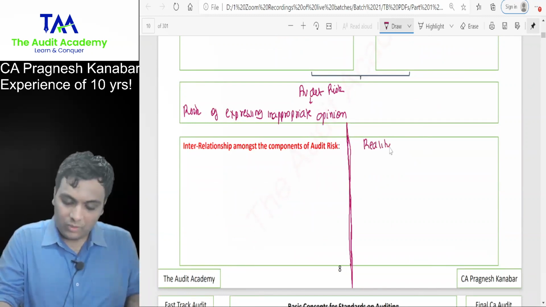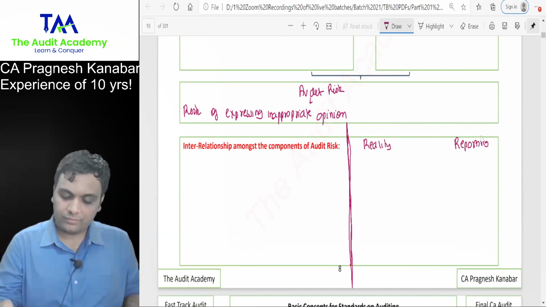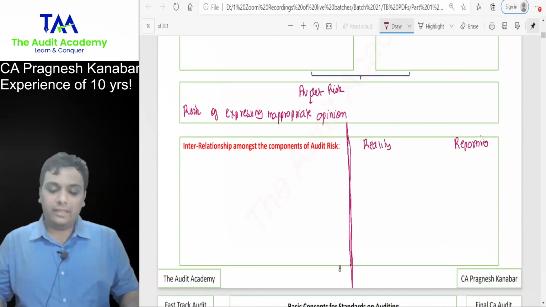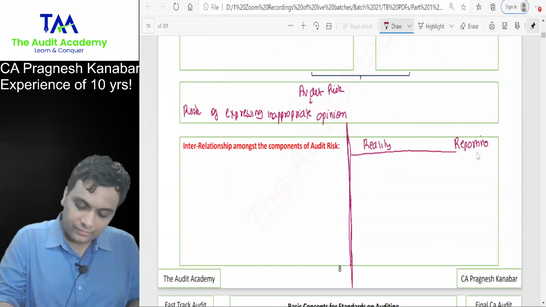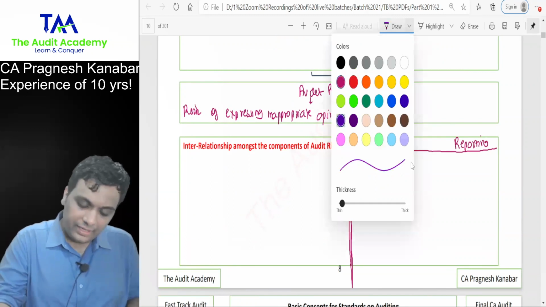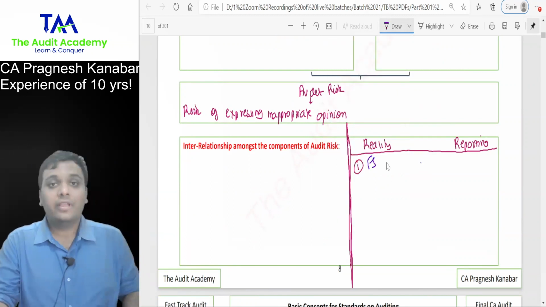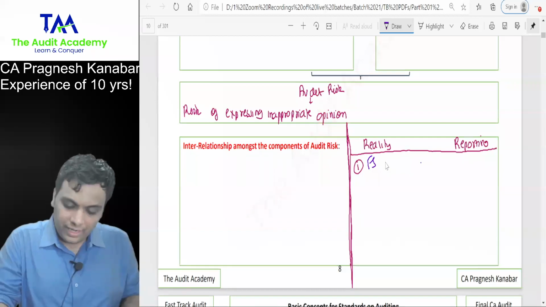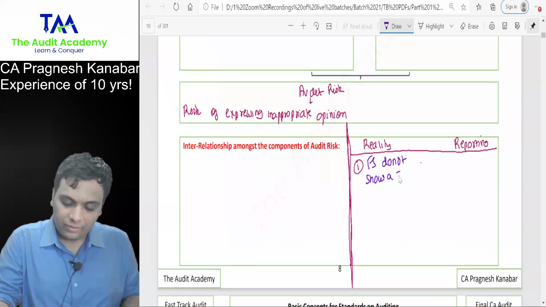Let us discuss reality versus audit report. Let us say that the reality is that financial statements do not show a true and fair view.